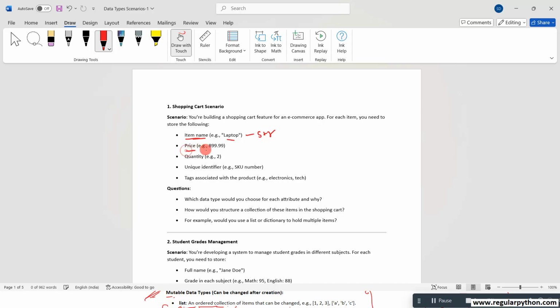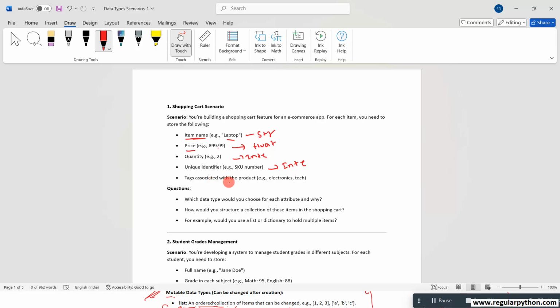If you see the price, 1899.99, you are getting a fractional number, a dot fractional number. So what type of data is good? Float. And if you see the quantity, for example 2, 2 is nothing but an integer. And for the unique identifier, the SKU number is given, so you can take the SKU number in integer format.